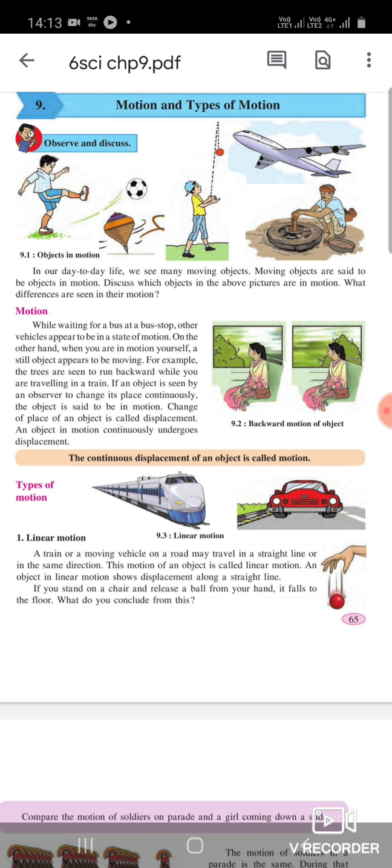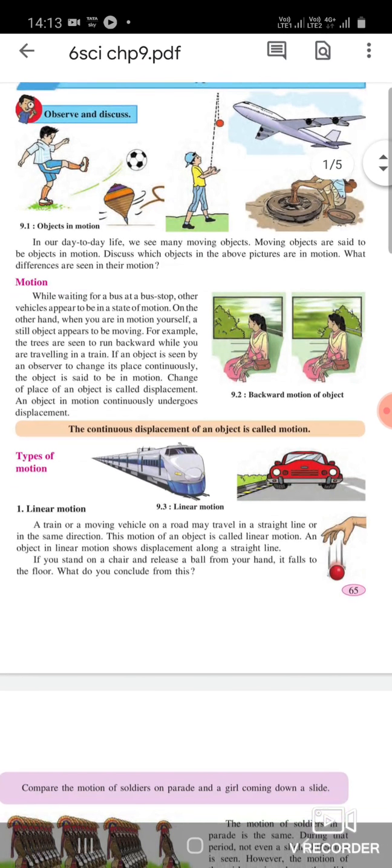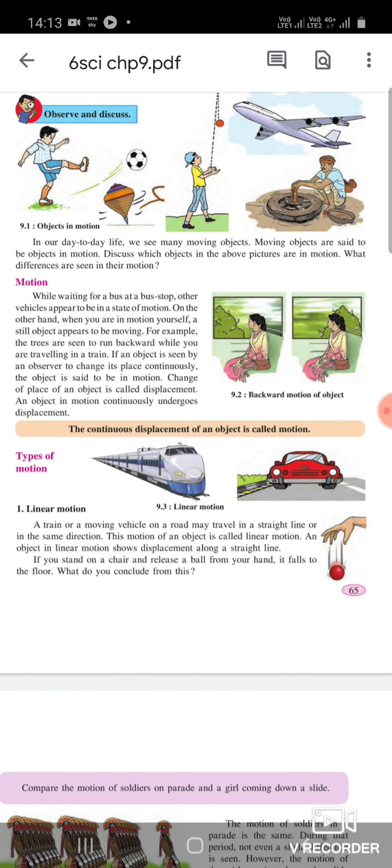If an object is seen by an observer to change its place continuously, the object is said to be in motion. Change of place of an object is called displacement. An object in motion continuously undergoes displacement. The continuous displacement of an object is called motion.